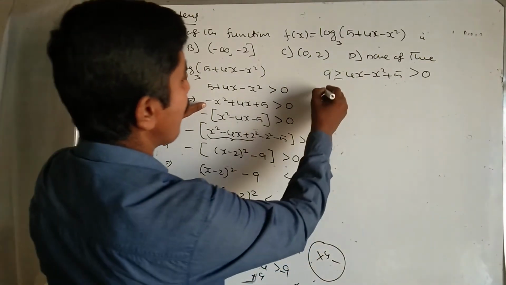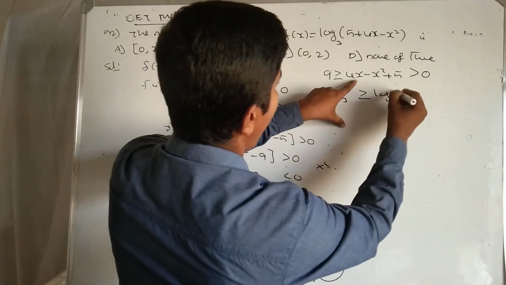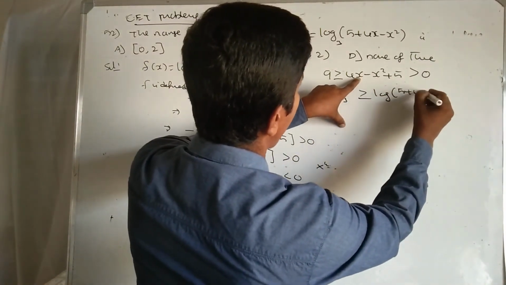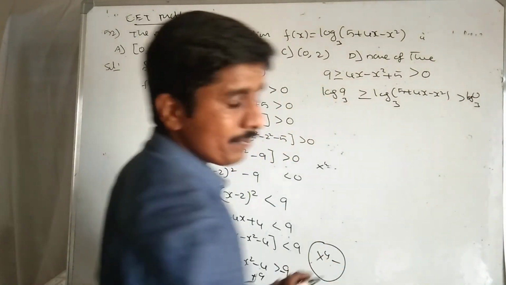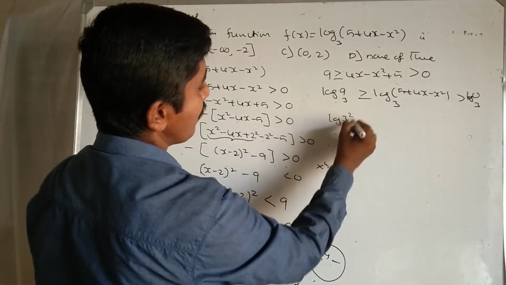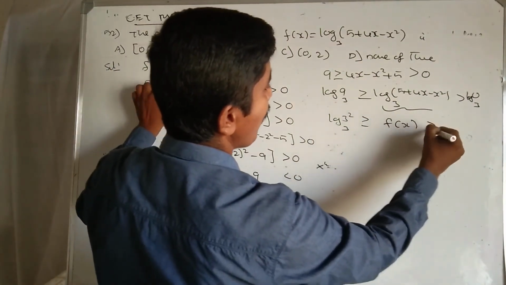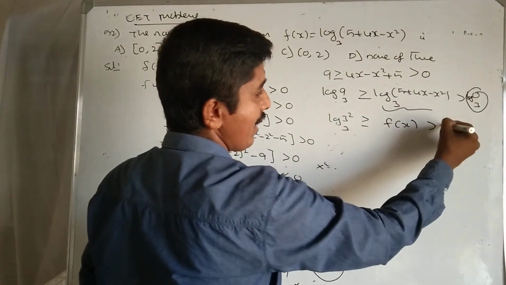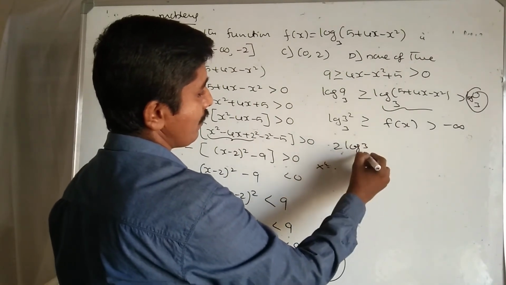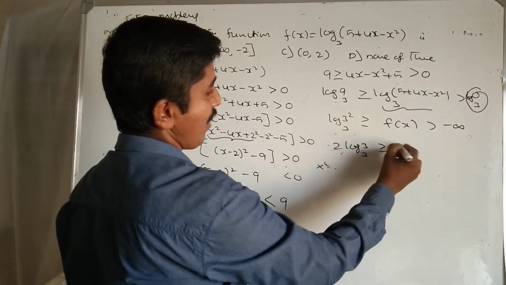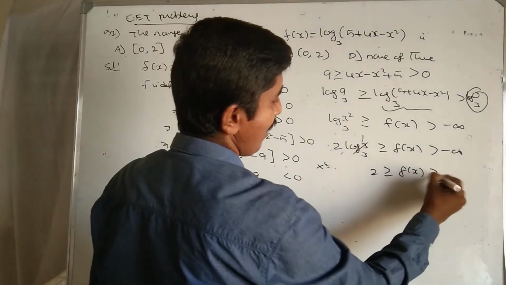Now I am taking log base 3. Log 9 base 3 is greater than or equal to log of 5 plus 4x minus x square base 3, is greater than log 0 base 3. Here 9 we can write as 3 square. Clearly this is f of x. Clearly log 0 is not defined, it is minus infinity. This can be written as 2 log 3 base 3, greater than or equal to f of x, greater than minus infinity. This value is 1, so 2 is greater than or equal to f of x, greater than minus infinity.